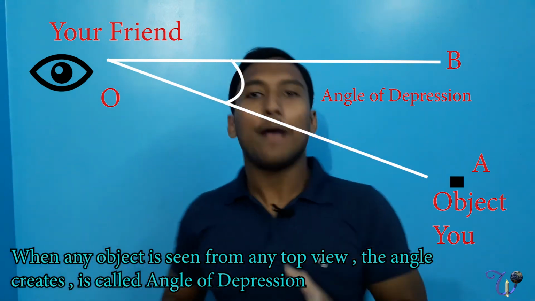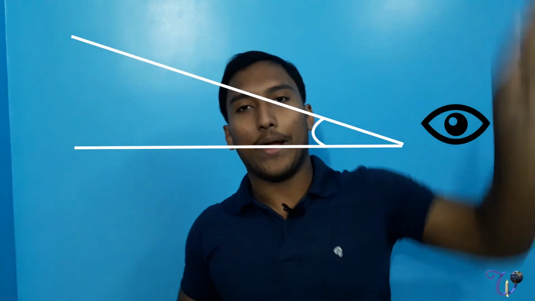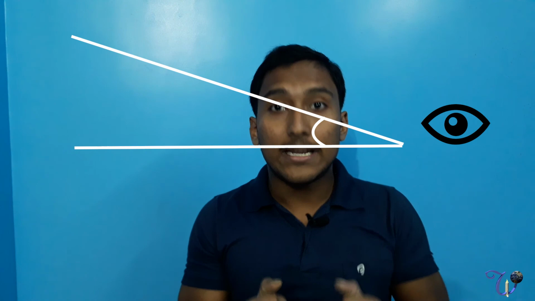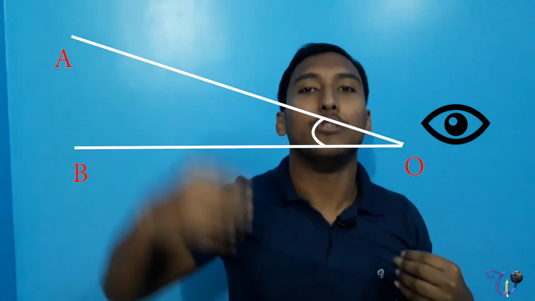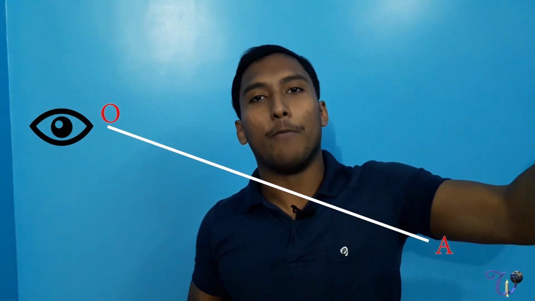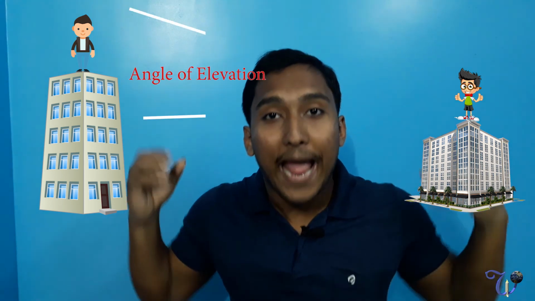In the opposite case, think about it, instead of you being seen by your friend, you are directly watching your friend. At that time, you are just watching in the higher position, in the top view, right? In the previous case, you are being seen from the top view when you are in the lower view. But in this scenario, you are in the lower view, but you are watching the top view. So in that case, the angle that is created is called the angle of elevation.